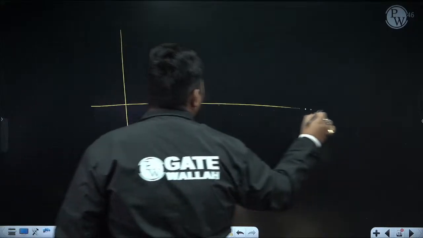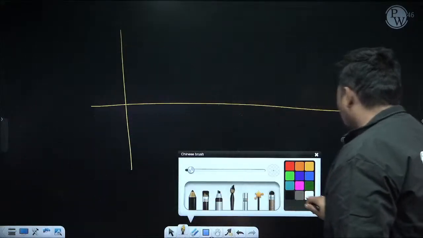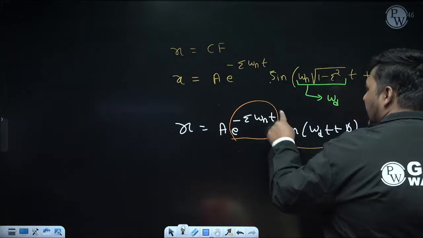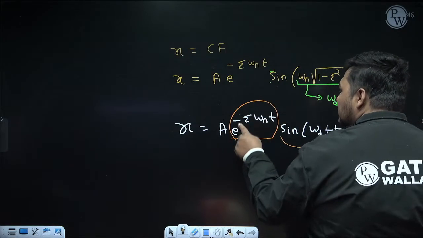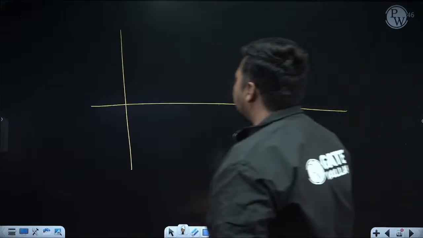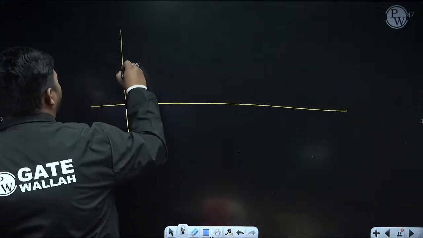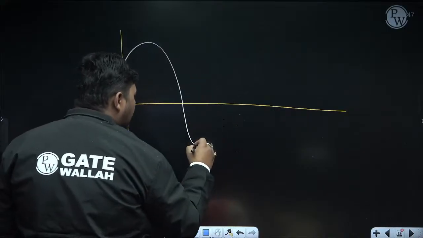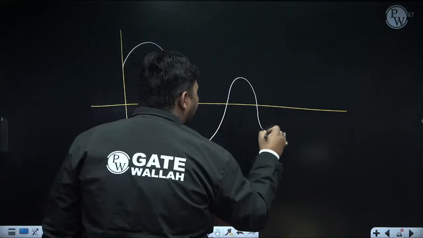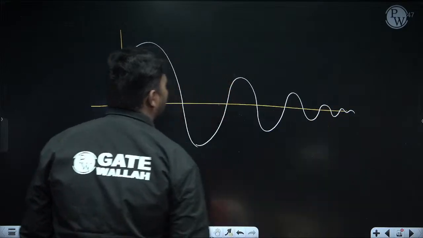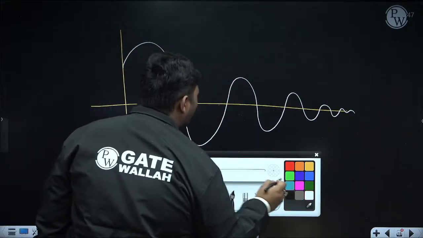I am directly drawing the graph. You can see it is the product of this term and this term. So due to the presence of this term, can I say in each time period amplitude will reduce gradually. So what will happen now? Here if you draw the graph, it will be like this. To and fro motion is occurring, but its amplitude is continuously reducing with time. Like this.